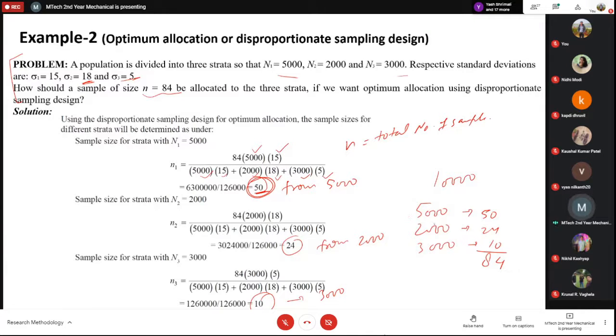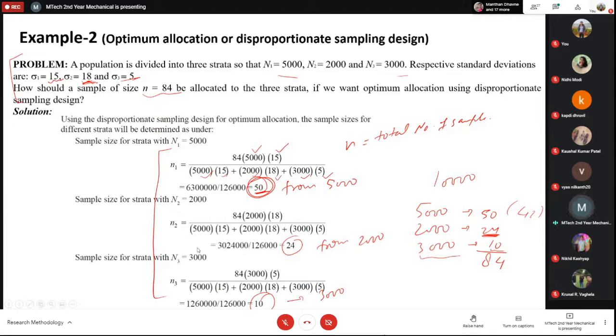Okay, what is 50% of that? 42. So ideally you should have taken 42, but you are taking 50, because of this variation, because of this standard deviation. Similarly, in the second case, which is actually just 20% of the population, your sample is a lot, meaning the number of people in the sample is quite large. And similarly, in this 3,000, you are just taking 10 people, because the standard deviation is very less. So depending on the standard deviation, you can do this using this optimum allocation scheme or disproportionate scheme.